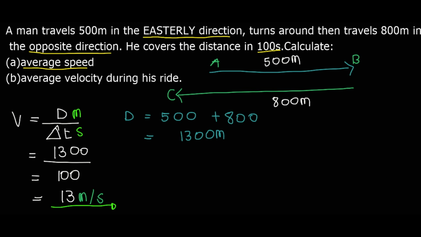Now we calculate part B, the average velocity. We know that average velocity is equal to displacement divided by time. For displacement we use either change in x or change in y.